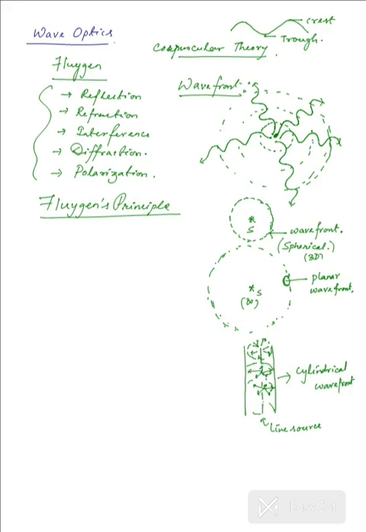Now, what does Huygens principle tell us? As far as the concept of wavefronts is concerned, what we can say is that if we have a source over here, then probably we'll have a wavefront of it. We are considering a small portion of that wavefront. Now, this is what we call a primary wavefront.